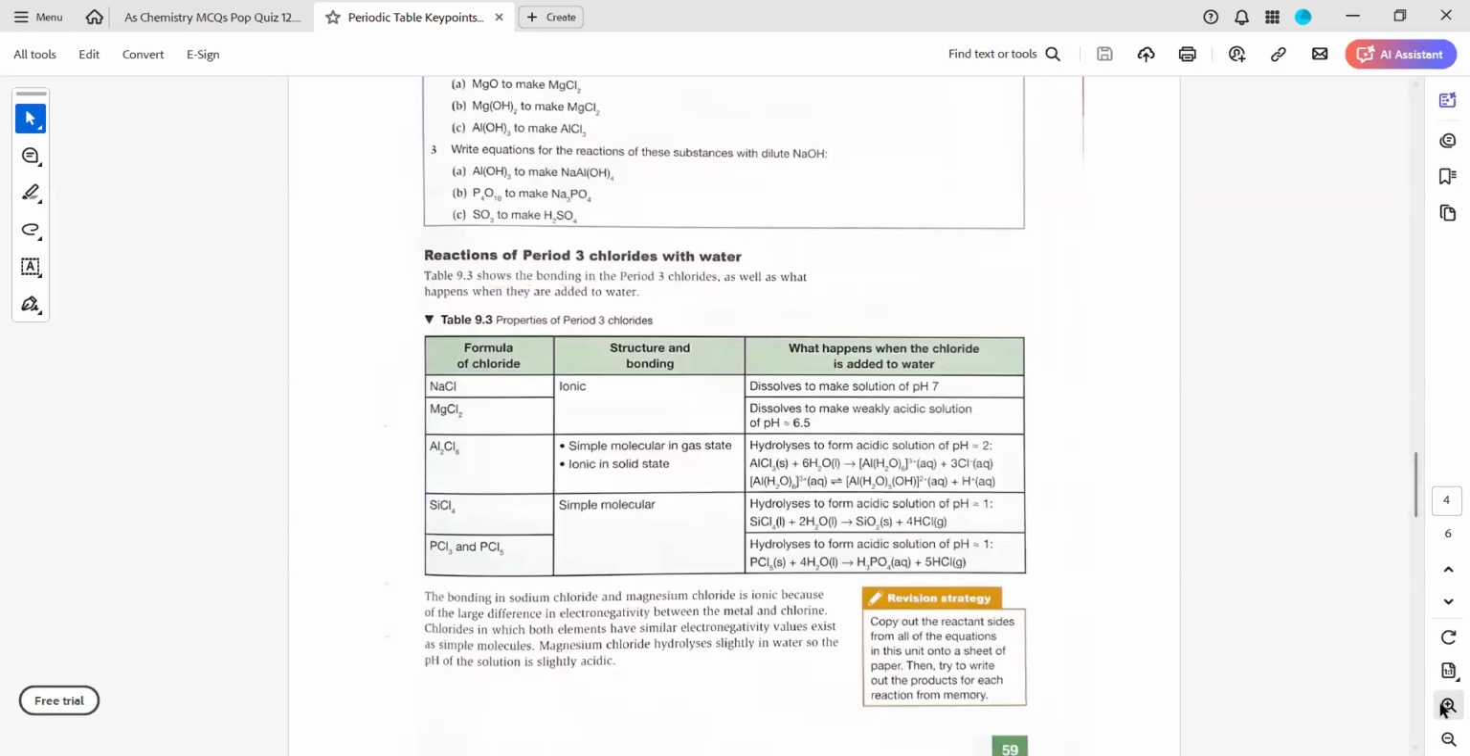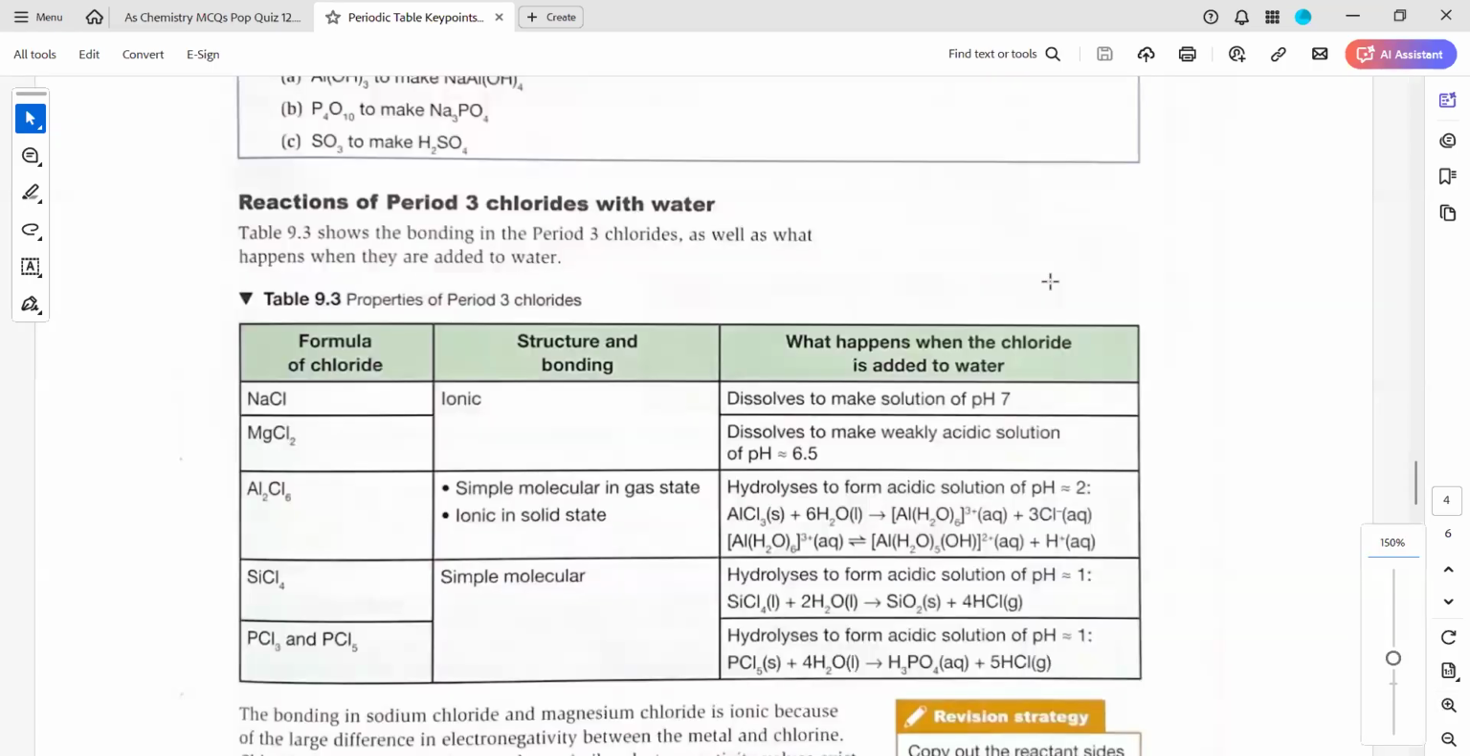this is a table which you have to learn about. As you can see there, the oxides and the chlorides. So sodium and magnesium chloride, the structure is ionic. When it dissolves, it will make a pH 7. But when it dissolves, it will form a weak acidic solution. And when aluminium is there, it is forming also an acidic solution.